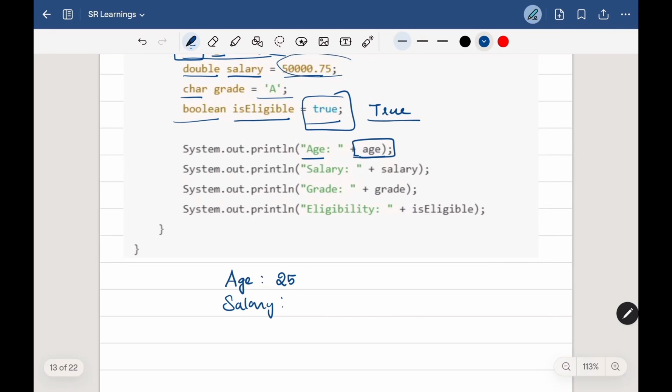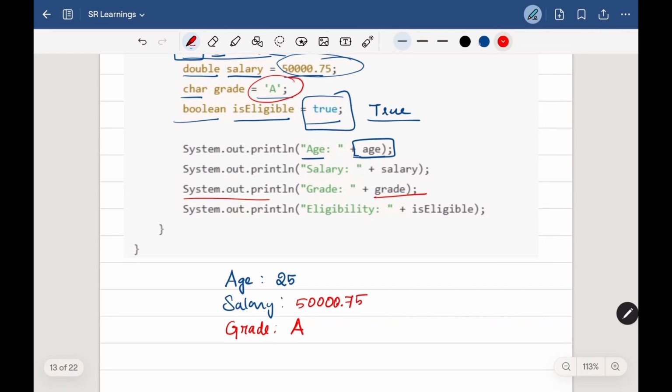Then it is printing the salary, and the salary given here is 50,000.75. And the next one, we are printing the grade. So grade, colon and space. We are printing the grade, and the grade we assigned is A.